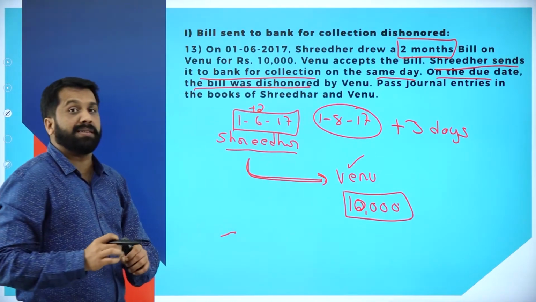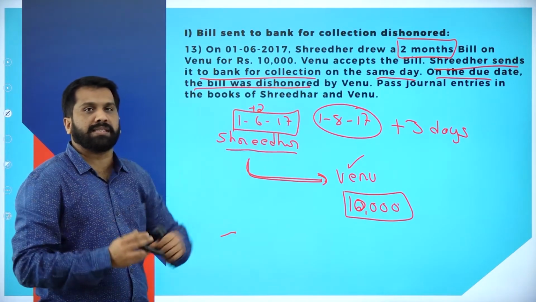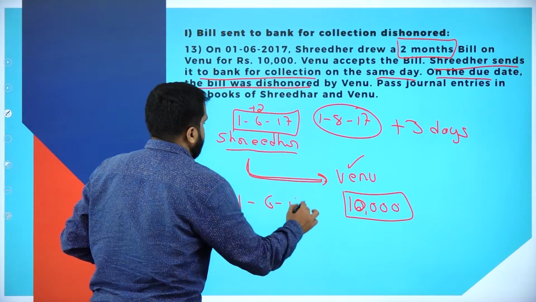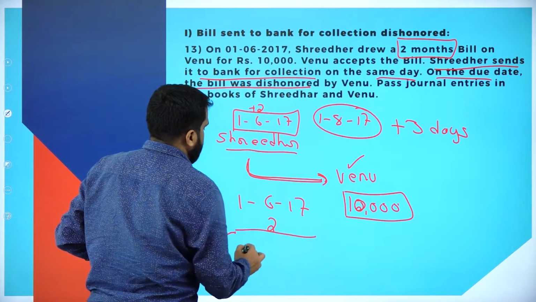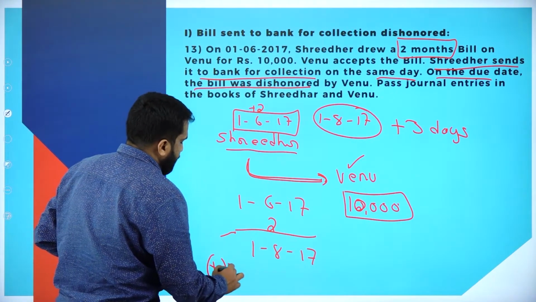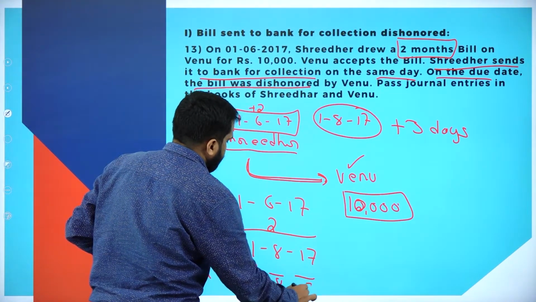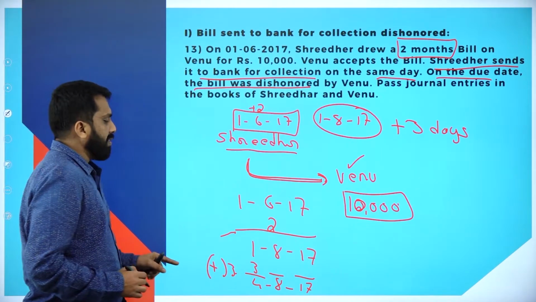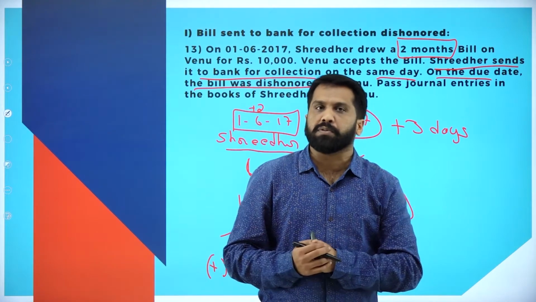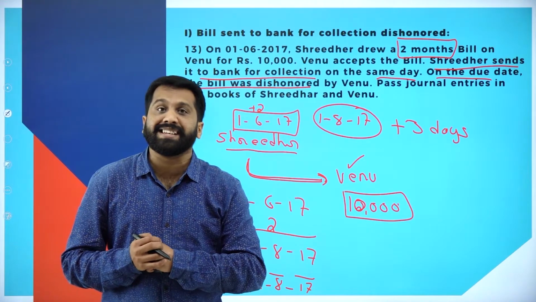The bill was made, prepared on 1/6/2017. Exactly what is the month given? 2 months given. In this, 1/6/17, add 2 months. It will be what? 1/8/2017. Add 3 days. It will be 4/8/17. So this will be called the due date. Exactly at 2 months, after 2 months, you are supposed to add 3 days. What are the 3 days? 3 days we call the grace period.